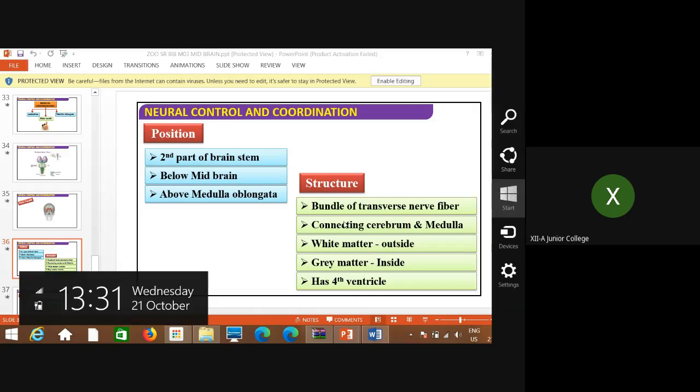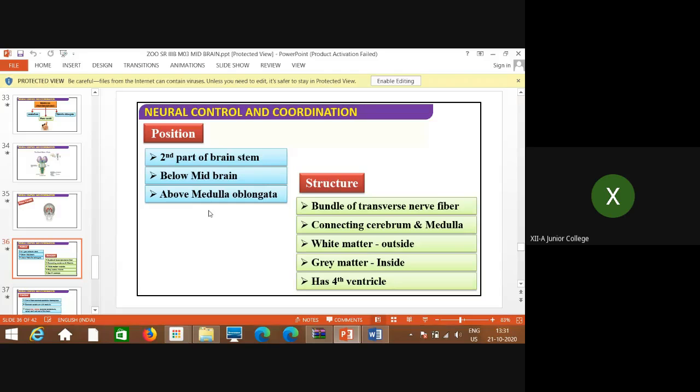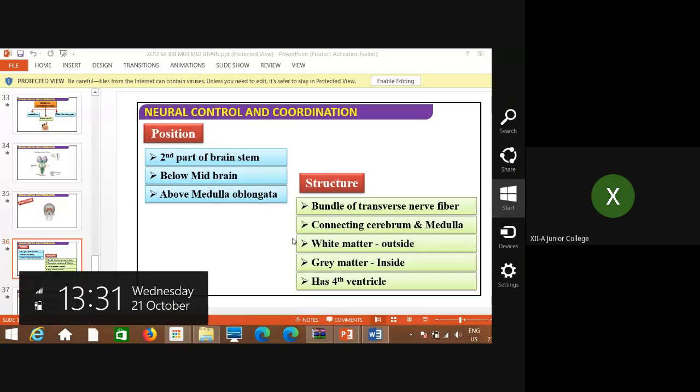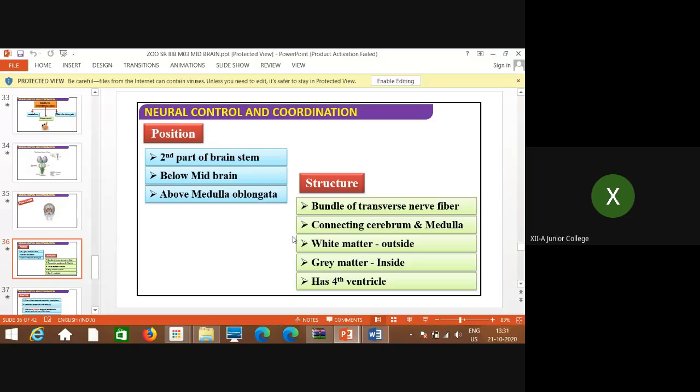Where is it present? It is present below the midbrain and above the medulla oblongata, the tubular structure I showed. It is a bundle of transverse nerve fibers, a connecting link between the cerebellum and medulla. White matter is present outside and gray matter inside.